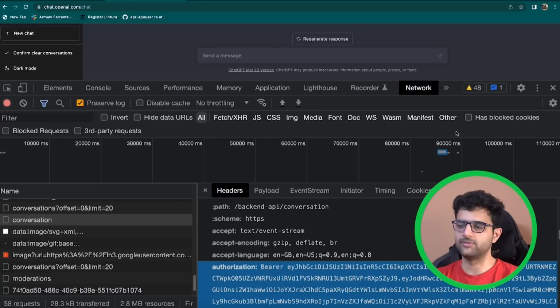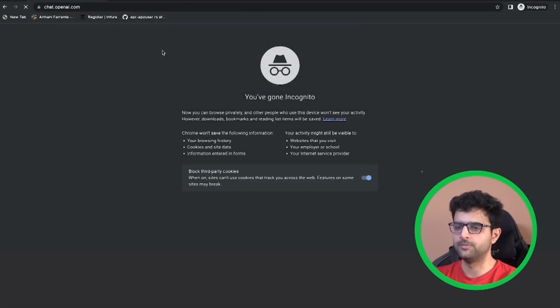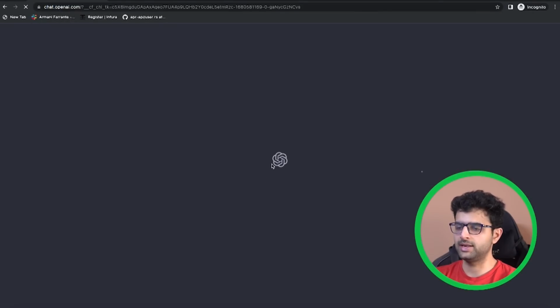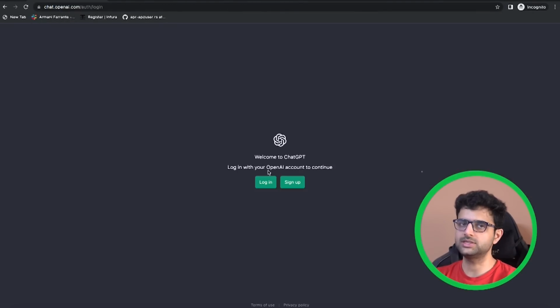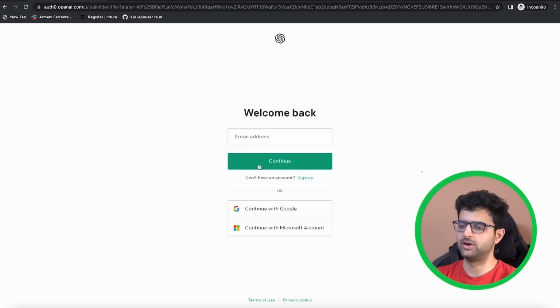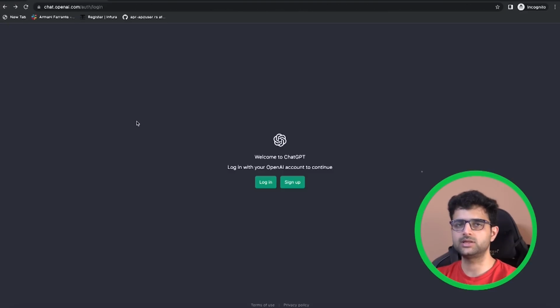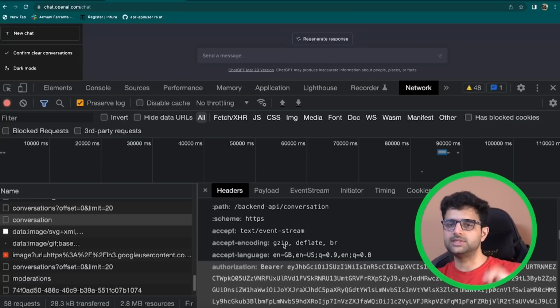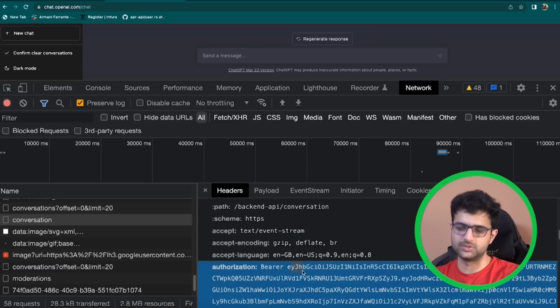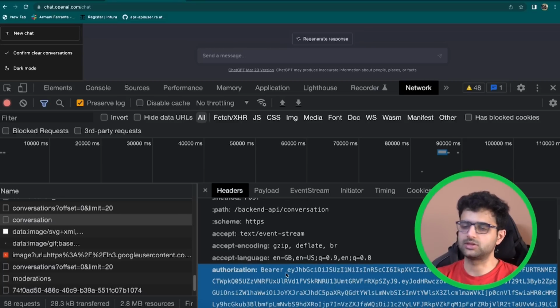And these are stored somewhere in your browser the first time you log in. So when you log into chat.openai.com, if I open this in an incognito window, you see this. And when you log in, you send a POST request to the server to log in, sending your email and password that I put here. If I put my email and password and click on continue, I send a POST request and the server returns an authorization header, which I store in my browser. And in every subsequent request from this page after I've logged in, I send that authorization header. We will be implementing this very soon. But just for you to understand, this authorization header is very important amongst all the things that you see here.